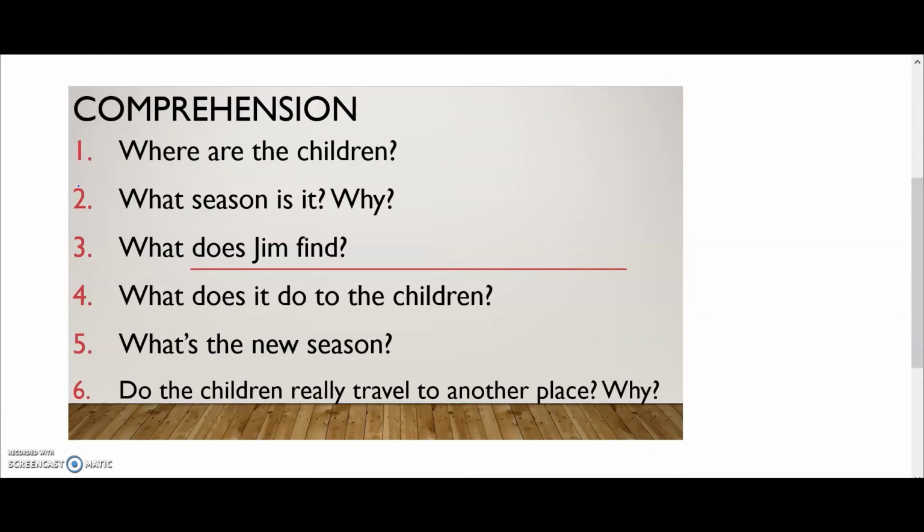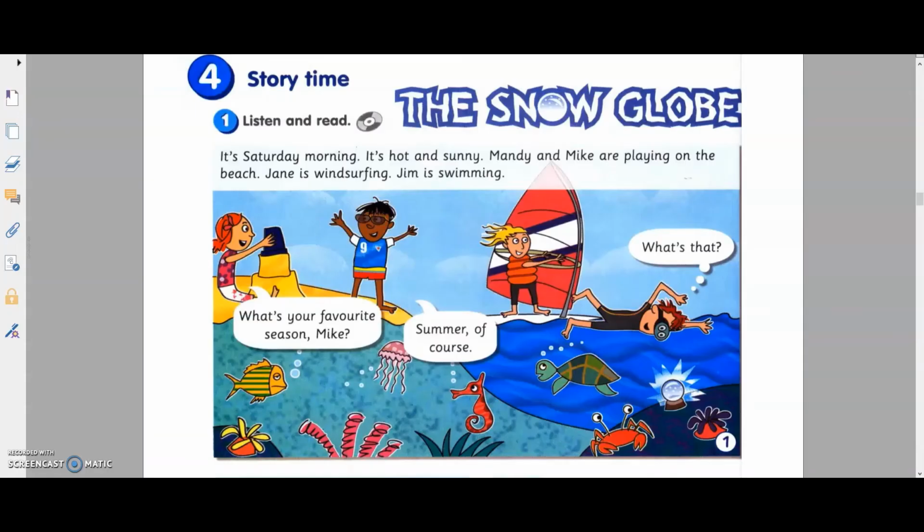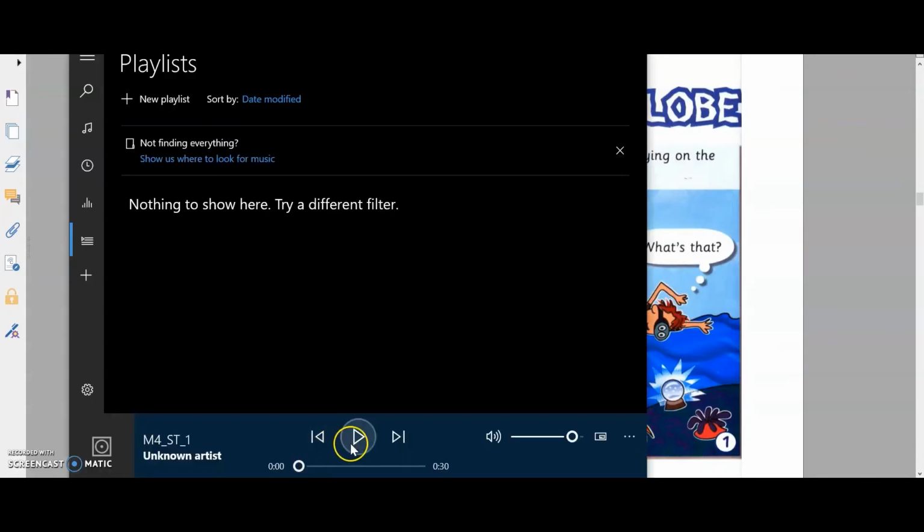Number 5, what's the new season? They go to another place, and what's the new season over there? And number 6, talking about the last picture, do the children really travel to another place? If yes, why? If no, why do you say that? You have to answer these 6 questions based on the story. Let's look at the story one more time.